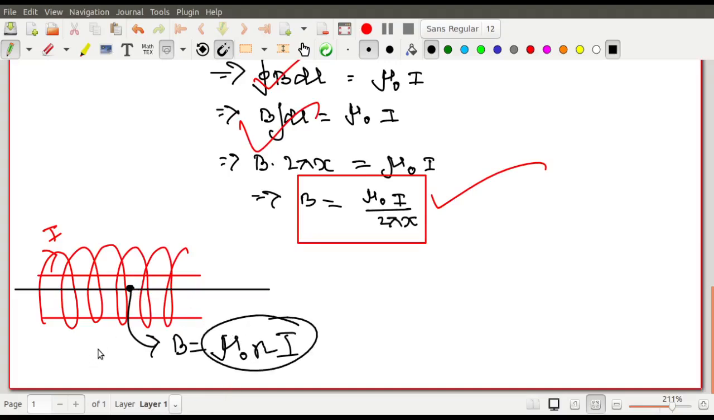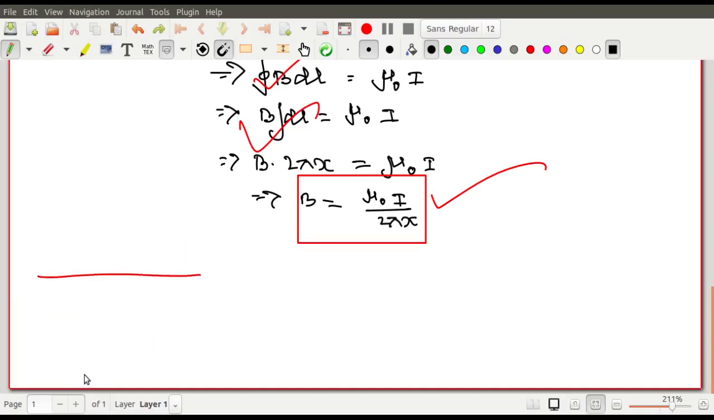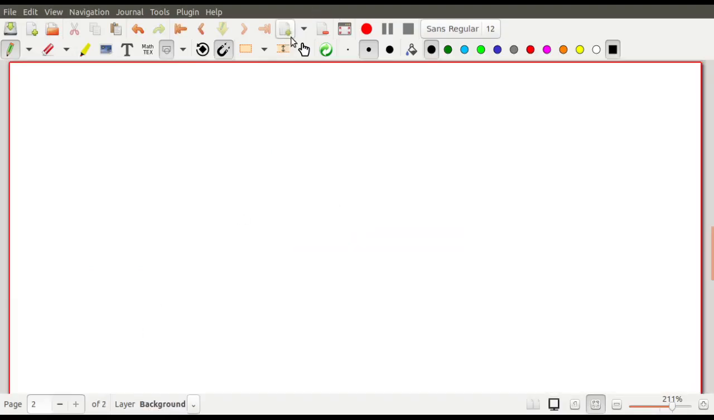And the magnetic field outside the solenoid is 0. Remember, outside the solenoid the magnetic field is 0. That is what we are going to prove next.